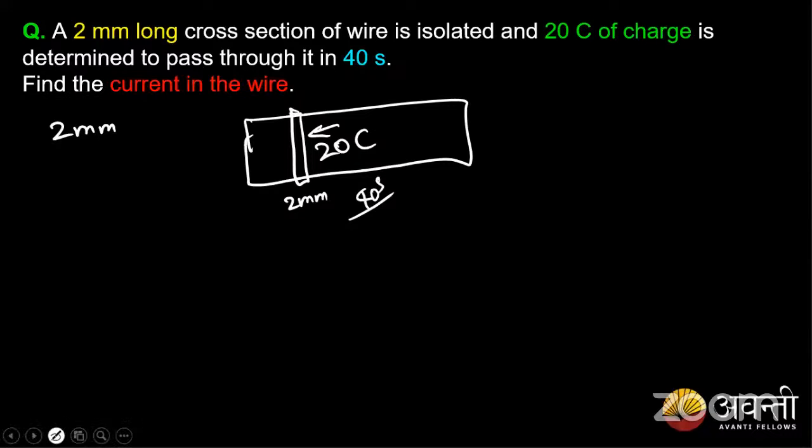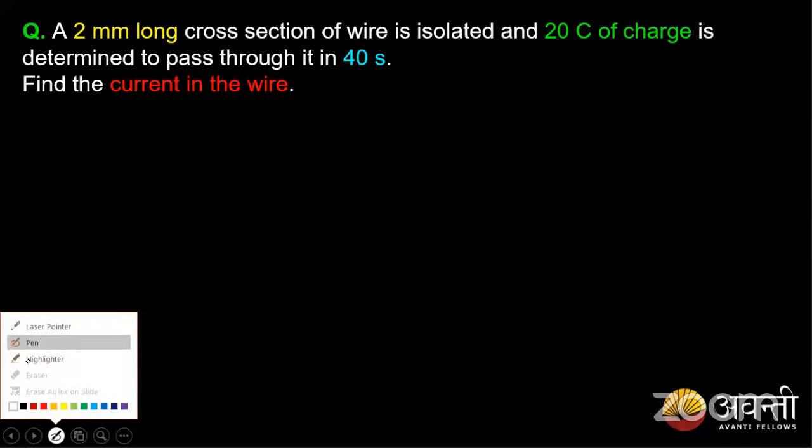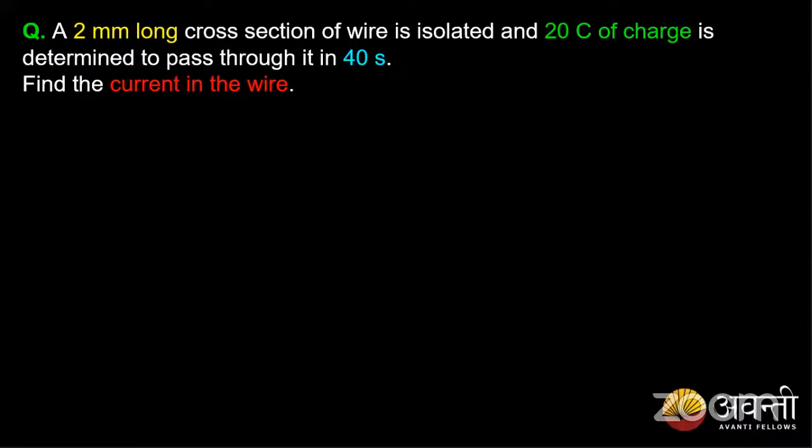So 20 coulombs of charge flowing through in 40 seconds. Please try to answer without options. There are no options, right? We'll check the answer, guys. Please share your answers in the chat box. Okay, most of you say 0.5 amperes.